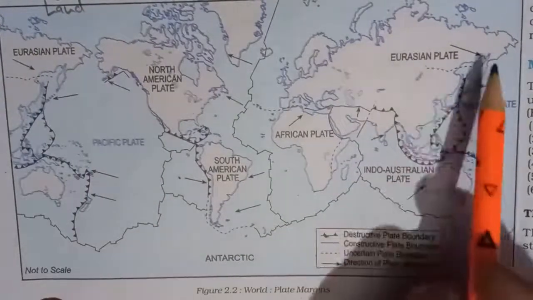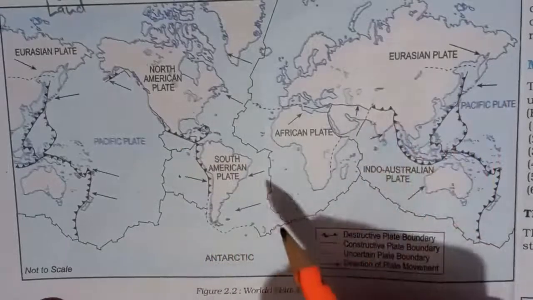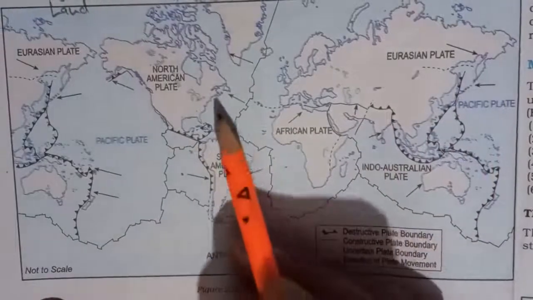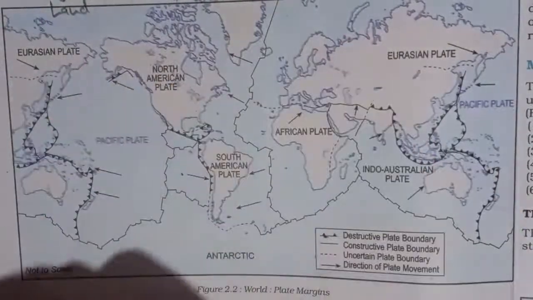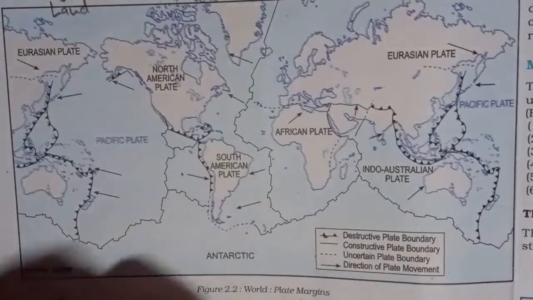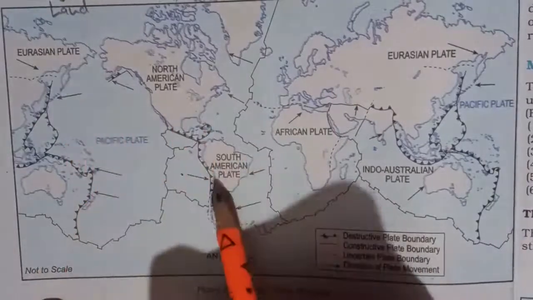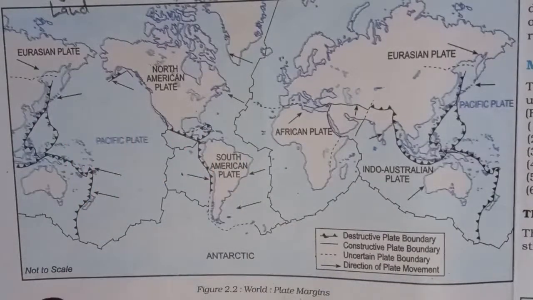Again here a Eurasian plate. These are the crust region, the most upper part of the earth, and this is divided into 7 major plates. There are also some minor plates.